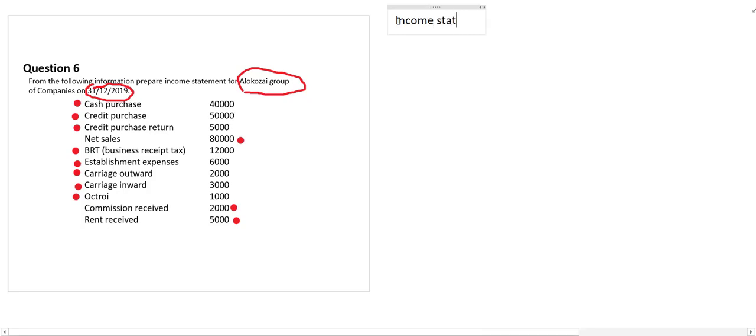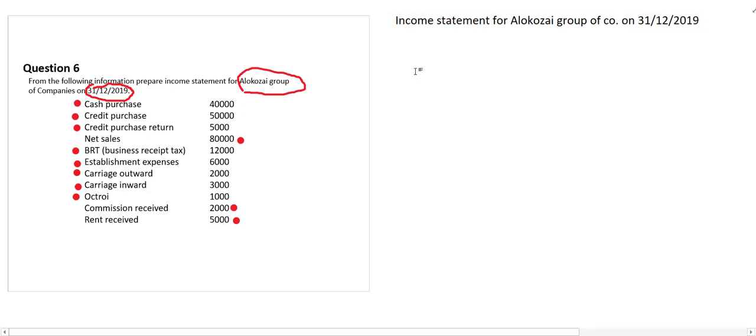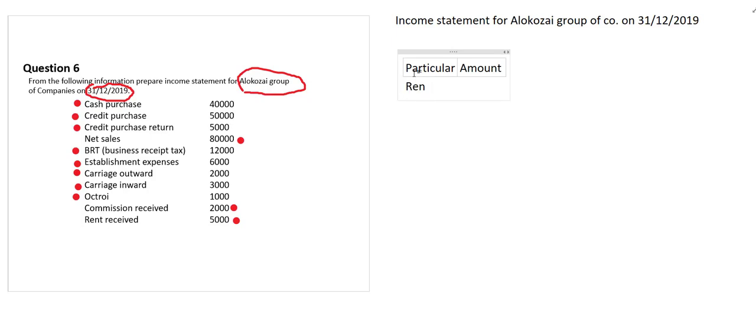Mention income statement for which company? For Al Kozai group of companies, right? On which day? On 31st December 2019. This was the information that we needed. Then mention, of course, draw your column. Particular, one column. Second column is needed for what? For amount, right? And after that, of course, we have to mention our total of revenue.